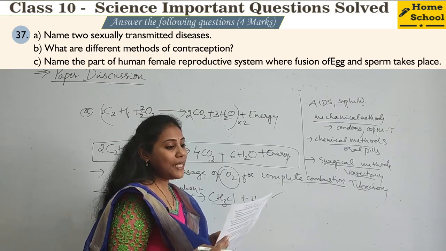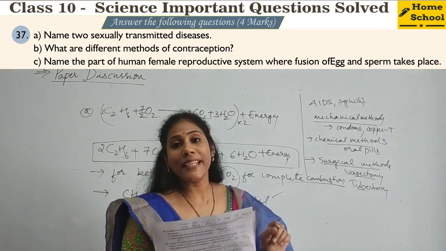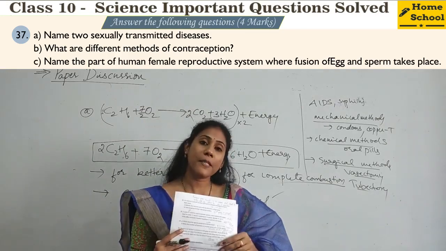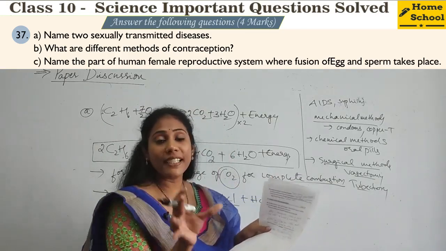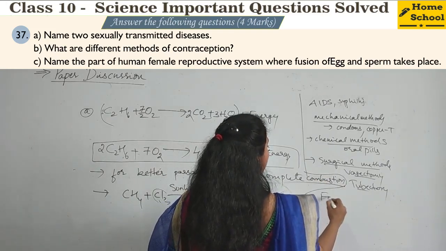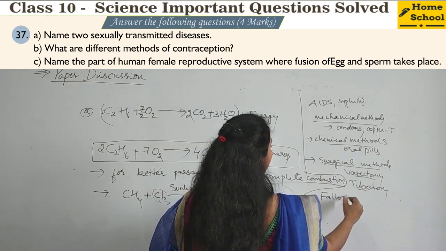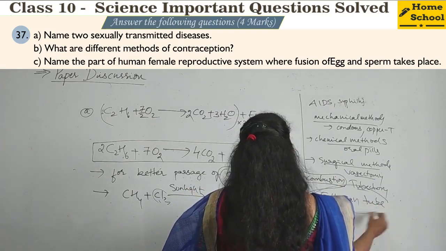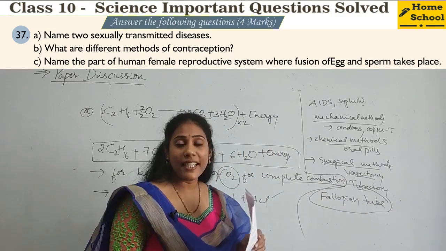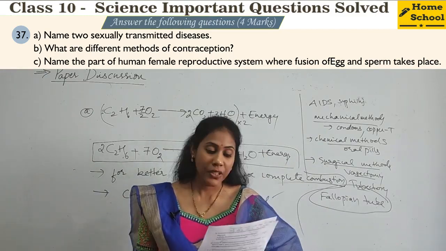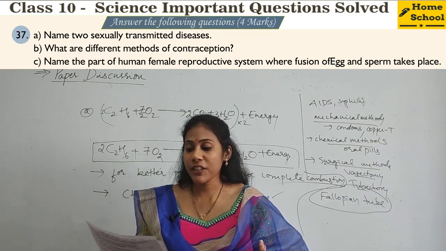Next question. Name the part of human female reproductive system where fusion of egg and sperm takes place. So where is the fertilization taking place in female reproductive system? It is the fallopian tube. Very important point, right? So it is the fallopian tube where the fertilization, that is fusion of egg and sperm, takes place. So that's all about the 4-mark question.